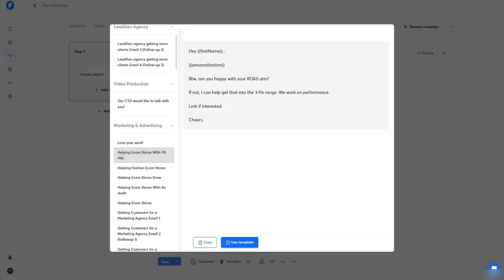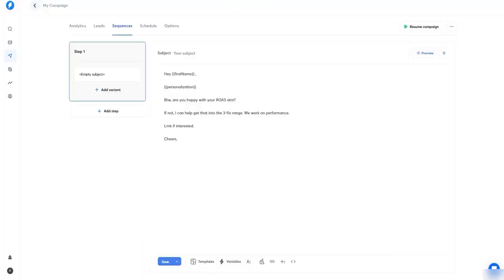Okay, so let's say I like this one. And also don't forget to add the unsubscribe link to all the emails, because it's policy now. Don't forget to add this unsubscribe link to your emails. Okay, and here you can just add the customizations, variables like first name, last name, employees, etc, etc.